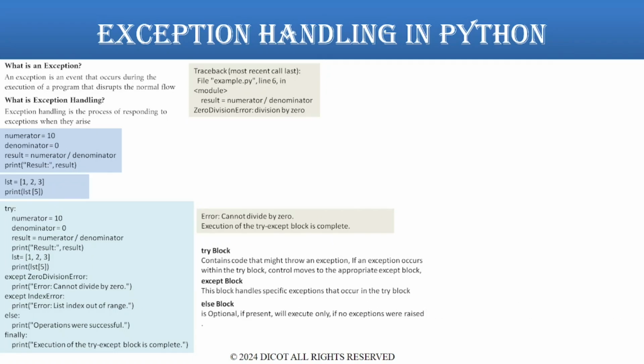Else block. This block is optional. If present, it will execute only if no exceptions were raised in the try block in the current execution. It's a good place for code that should run only if the try block did not encounter any exceptions. Example: this may have code to display the results.